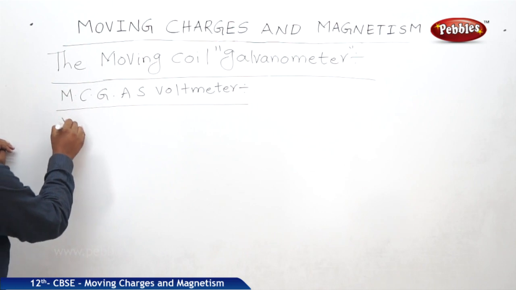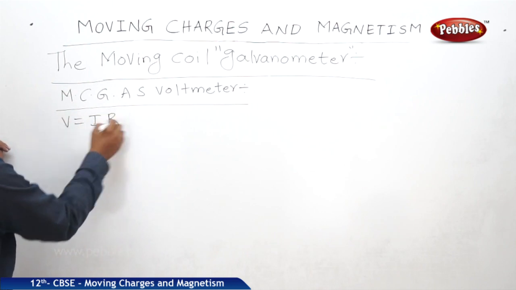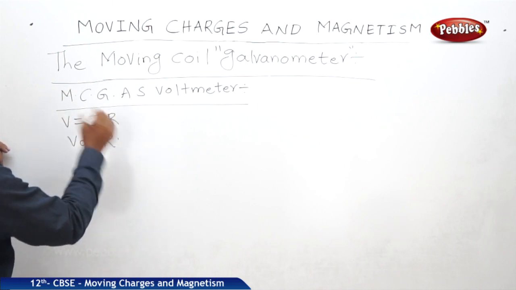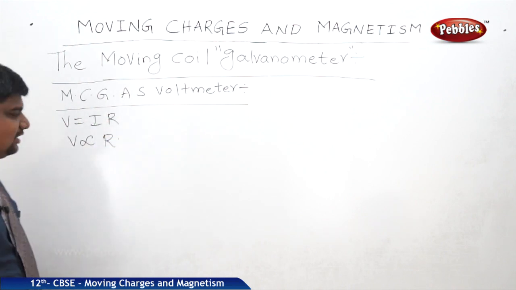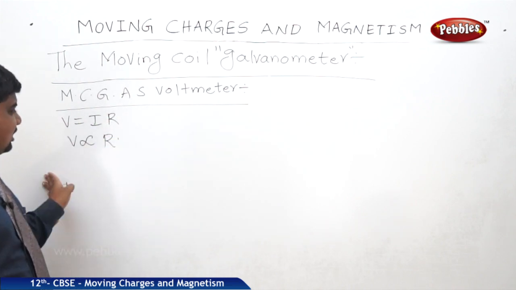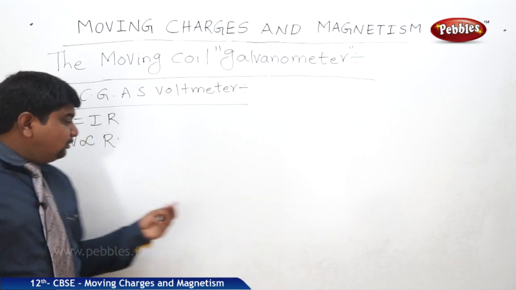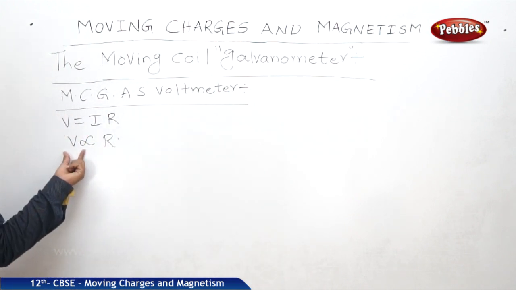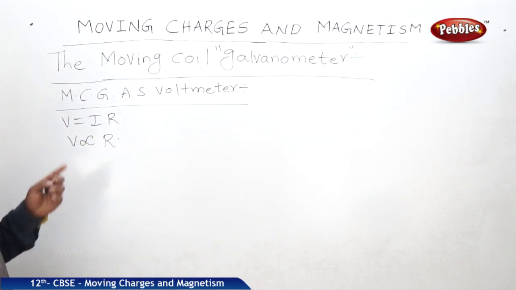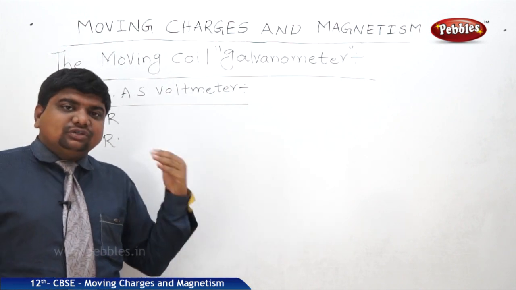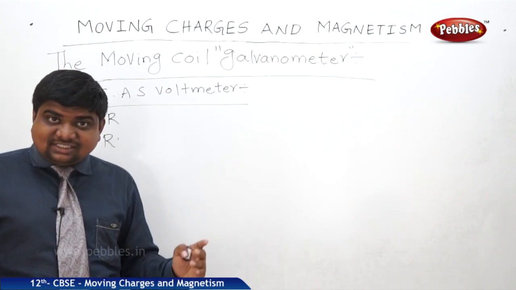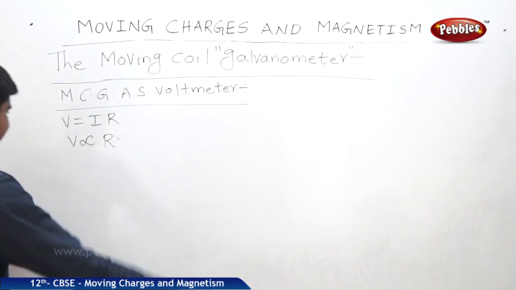From Ohm's law, V is equal to IR. So V is proportional to R. If you want to get the R effective value, these resistances should be connected in series, and only then can we find out the voltage. That's why for the galvanometer resistance, we should connect a shunt resistance in series.